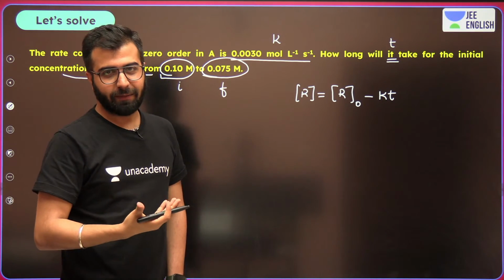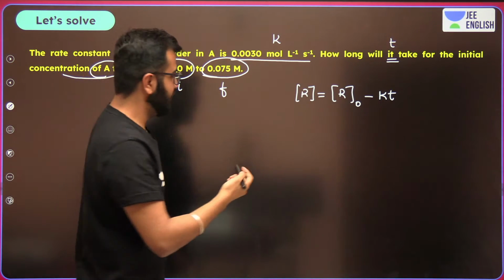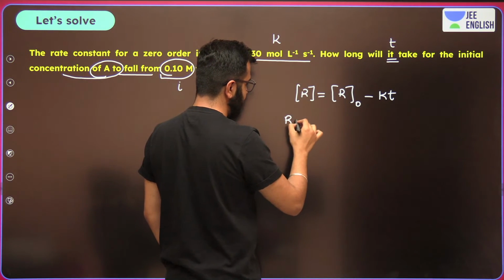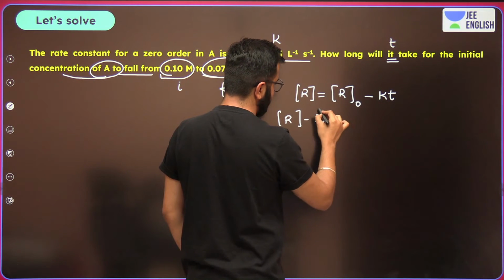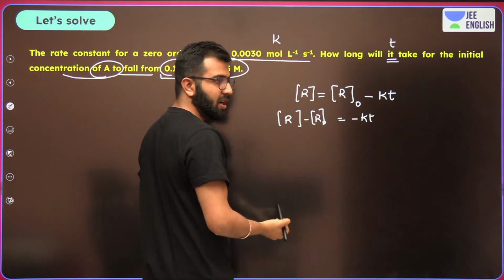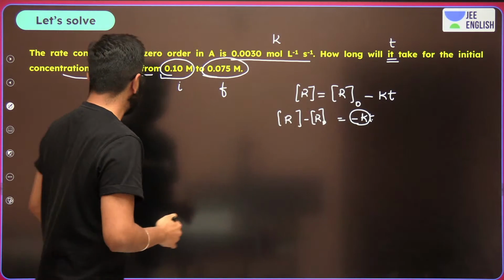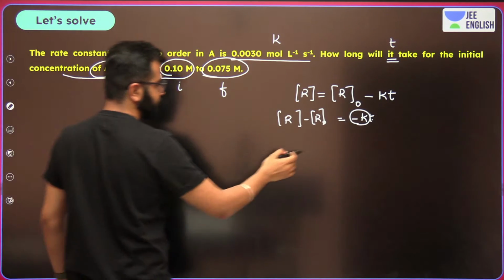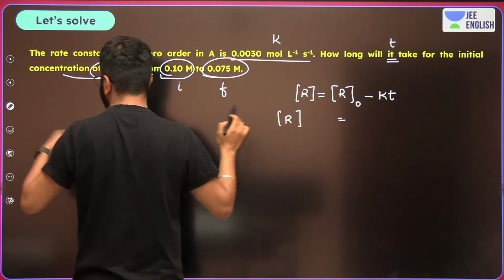Now let's do one thing. Now actually just take the R naught on the LHS. What is it going to be? R minus R naught is equals to minus KT. That's what it is. Now what are we really looking at? The T. Take minus K as well on the LHS. Take minus K on the LHS. Okay, we'll do that.